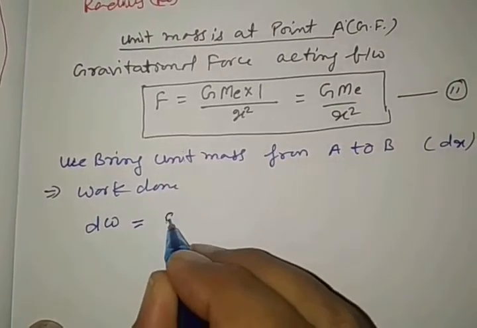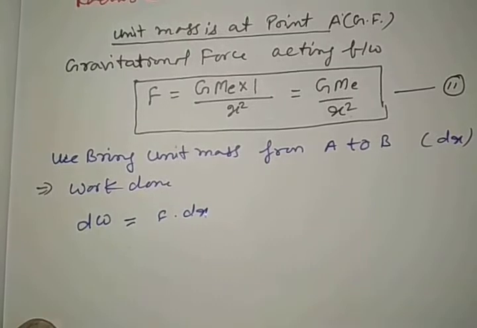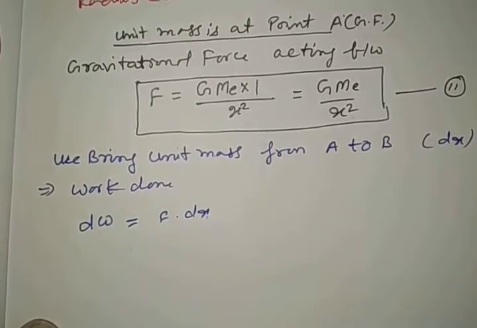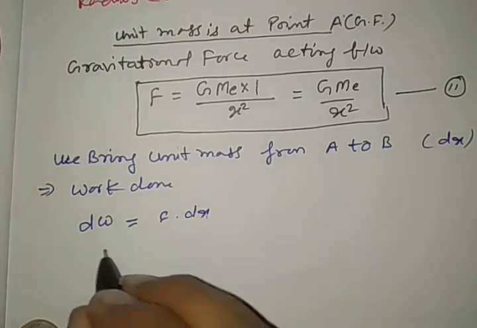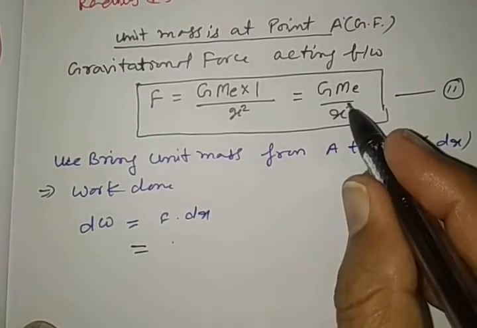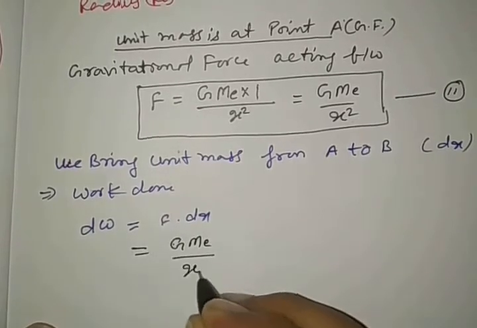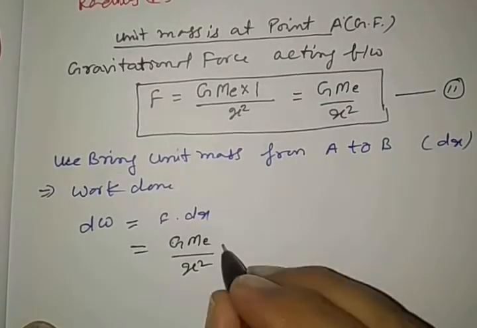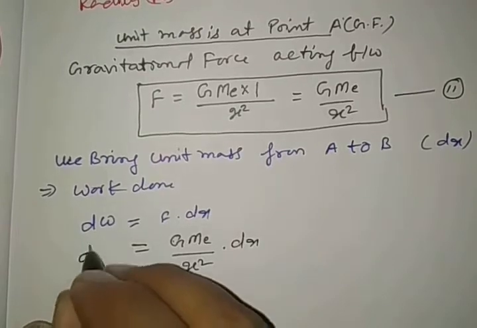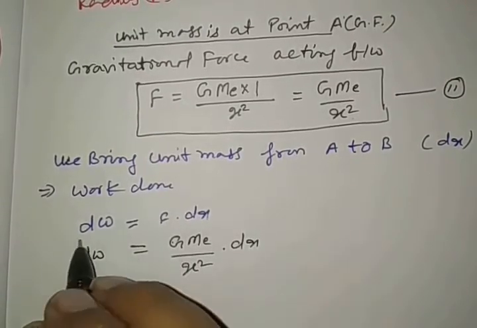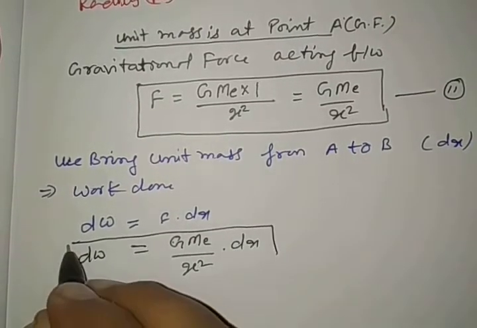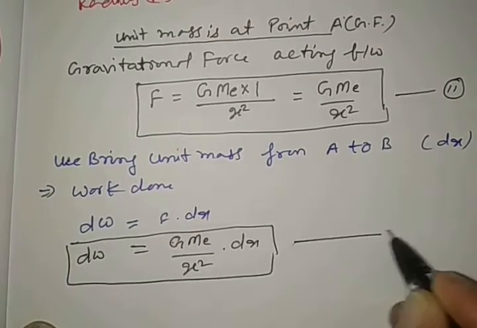It is equal to force into displacement. The normal concept is this. See carefully, force is what? G Me by x square from equation number 2, into dx. It is dW. This is equation number 3.